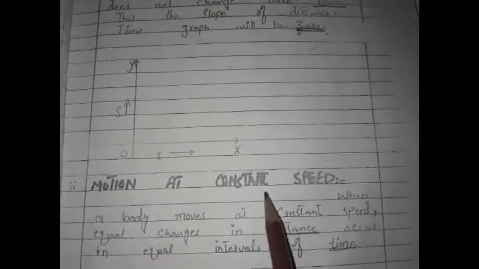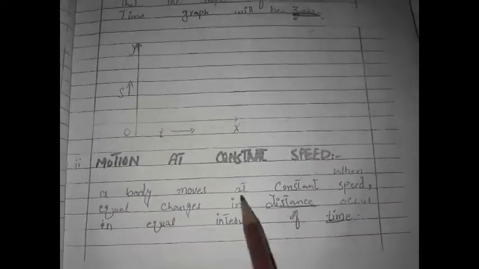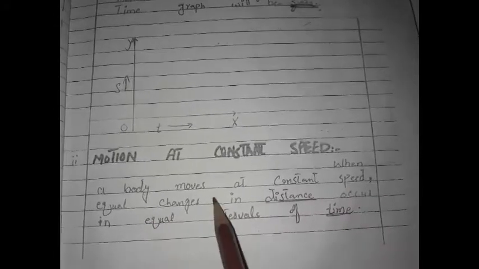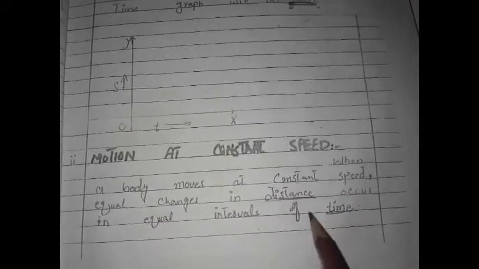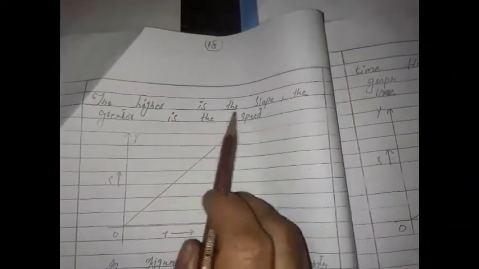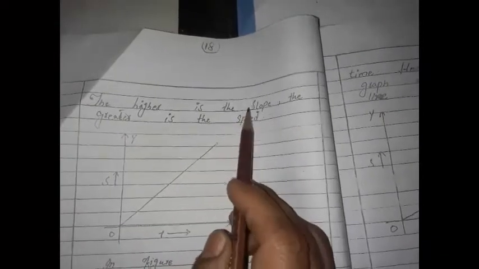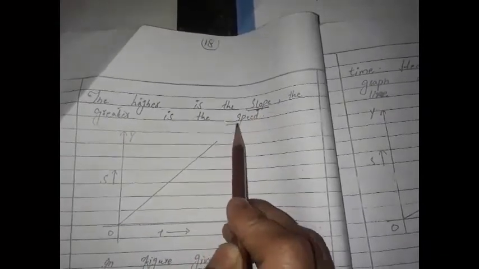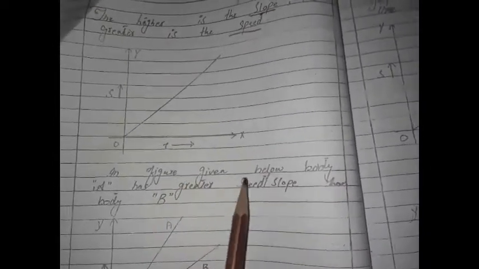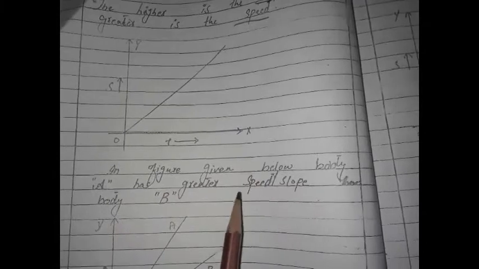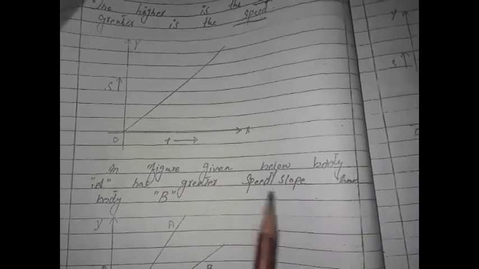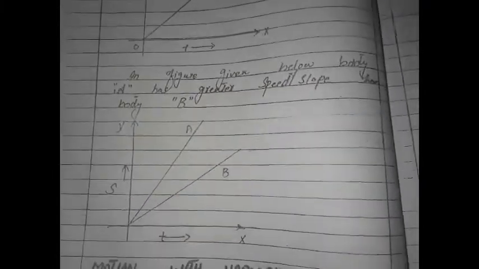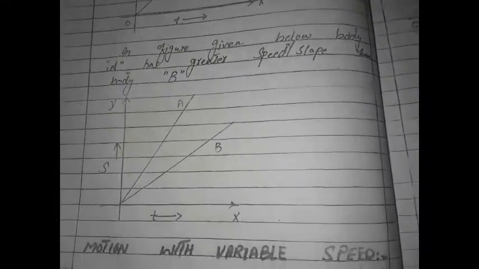Thus the slope of the distance time graph will be 0. This is the graph motion at the constant speed. When the body moves at constant speed, equal change in distance occur in equal intervals of the time. The higher is the slope, the greater is the speed. This is the graph in figure given below. Body A has greater speed slope than body B. This is the graph for the body A and body B.